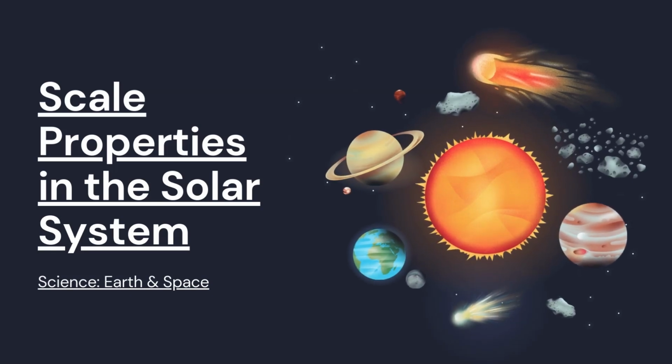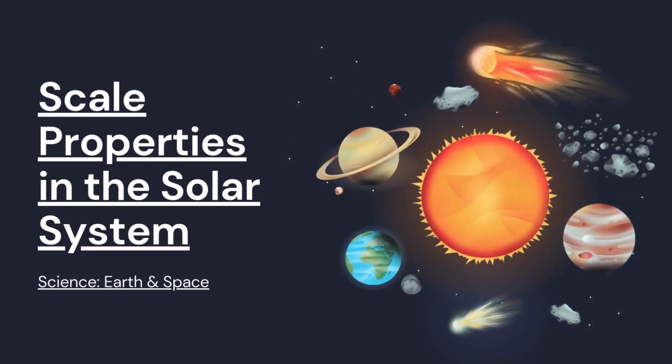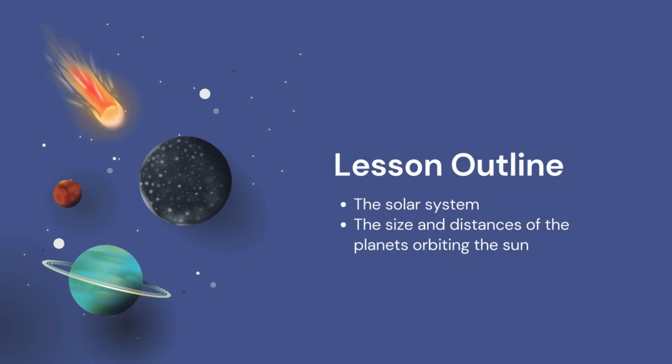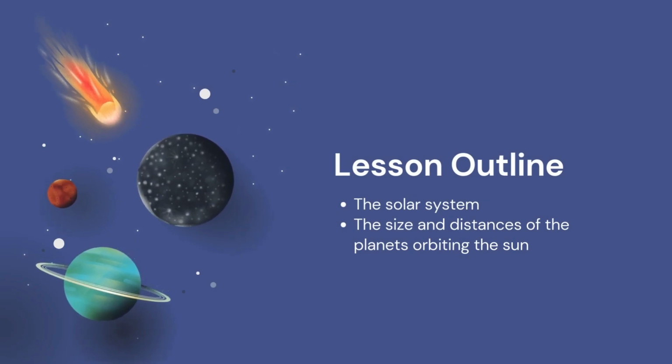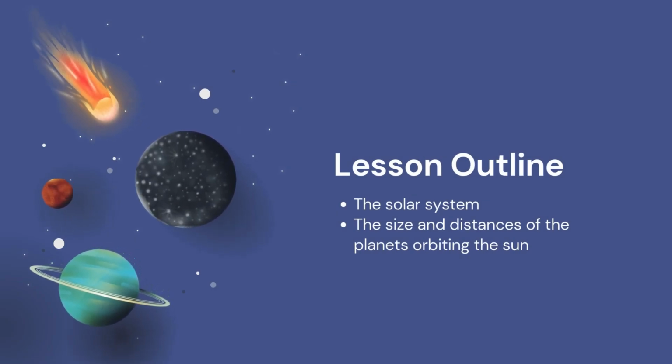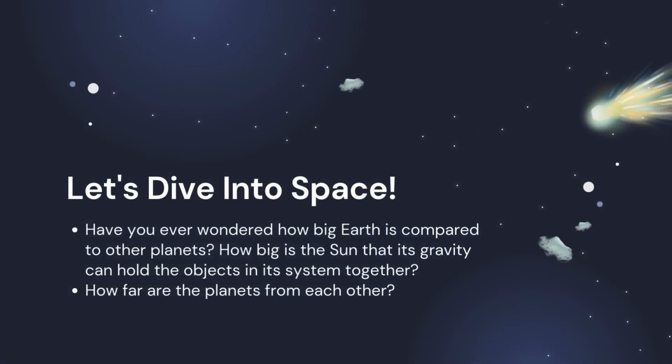Scale properties in the solar system. Science, Earth and space. Lesson outline. The solar system. The size and distances of the planets orbiting the sun. Let's dive into space. Have you ever wondered how big Earth is compared to other planets? How big is the sun that its gravity can hold the objects in its system together? How far are the planets from each other?